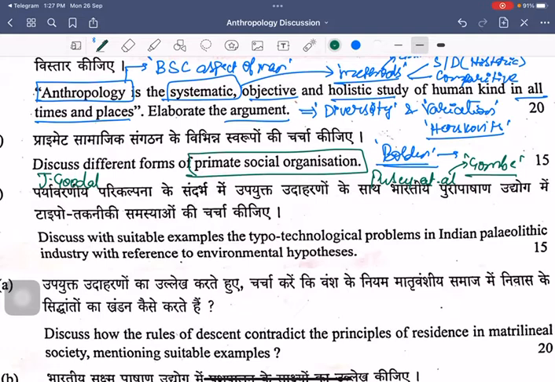Now when you talk about primate social organization, it might be with respect to community living, it might be with respect to power, it might be with respect to territorial demarcations, right? All these aspects are going to come under primate social organization.